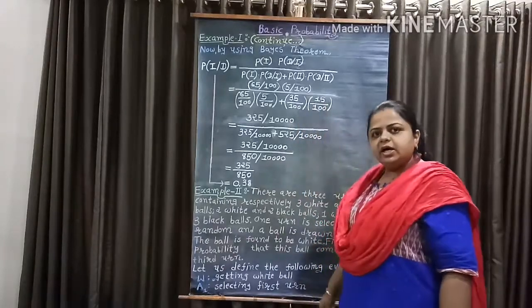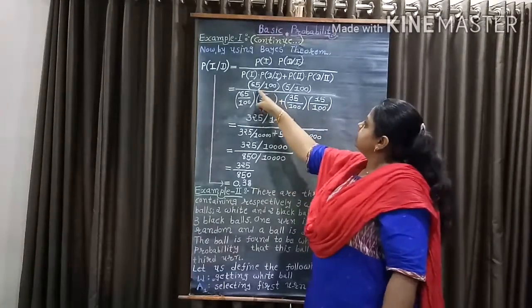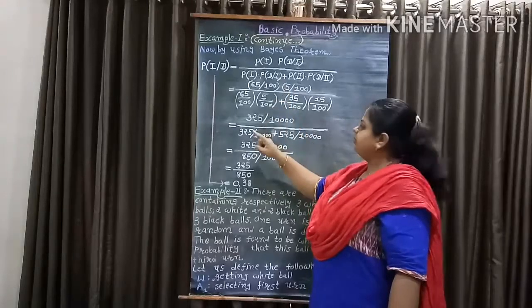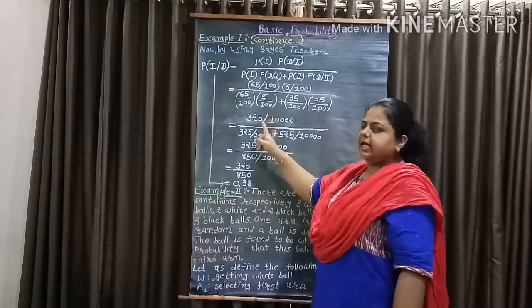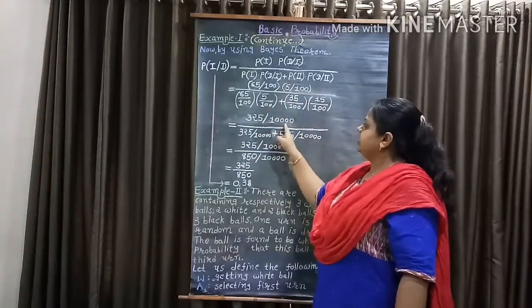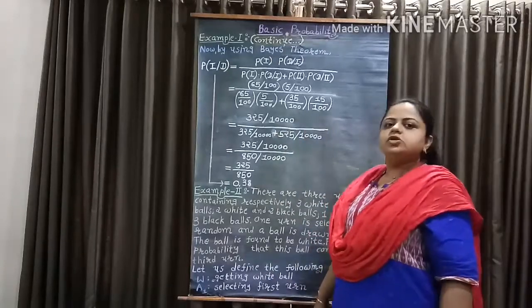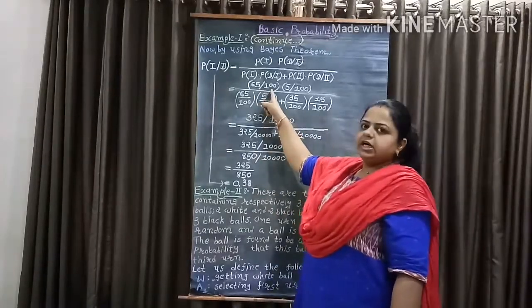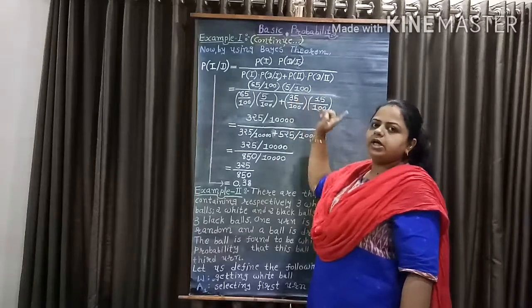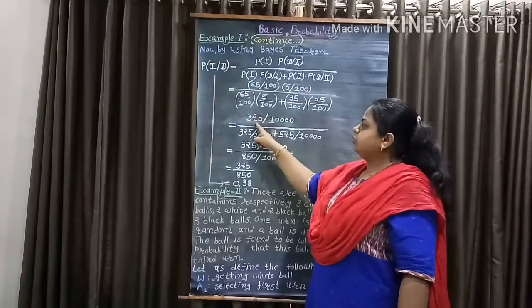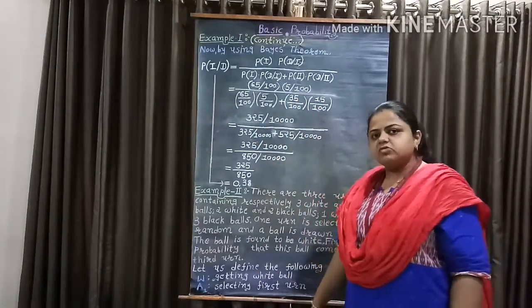Now 65 into 5 is equal to 325 and 100 into 100 equal to 10,000. So 65 over 100 into 5 over 100 equal to 325 over 10,000.